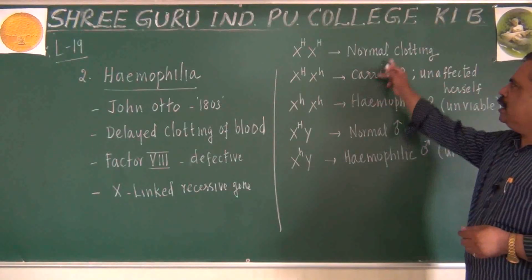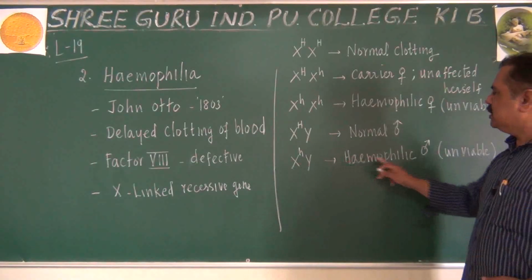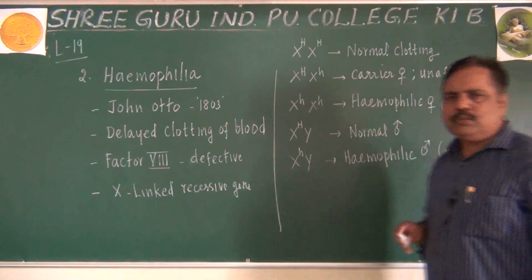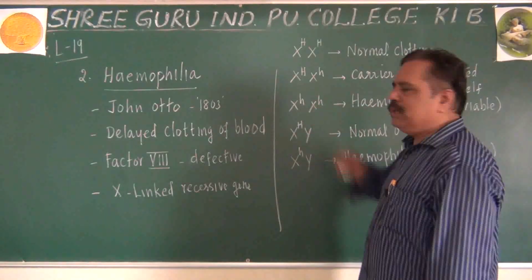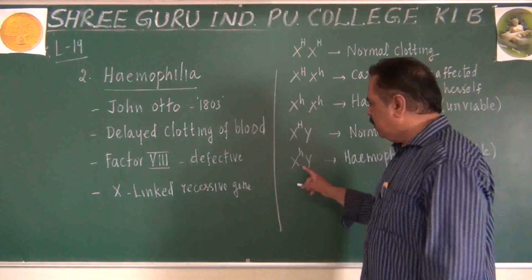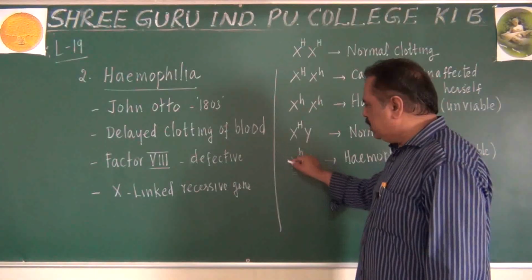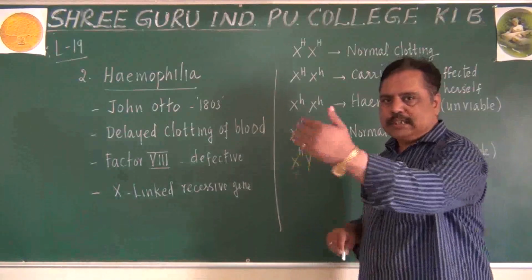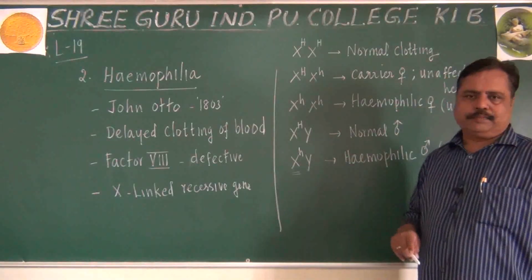If a carrier can live, a normal woman and a normal man can live. Anyhow, this is hemophilic. Now students, just by seeing the chromosomal complement, we can say that this male will inherit the X chromosome from his mother, and the Y chromosome from his father, as you know from sex determination.